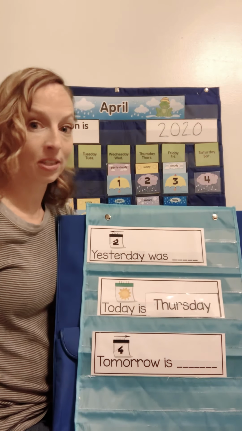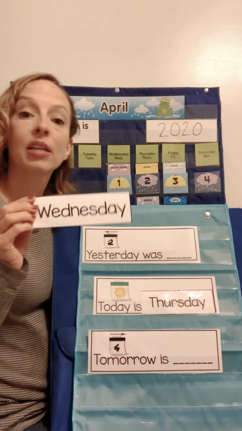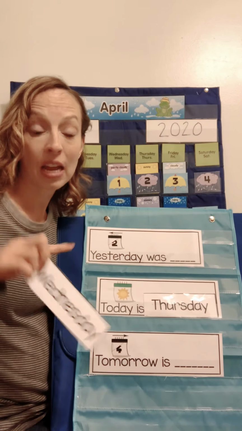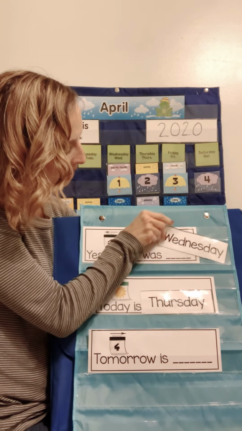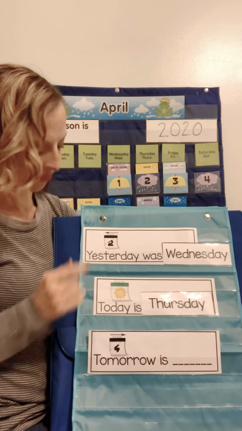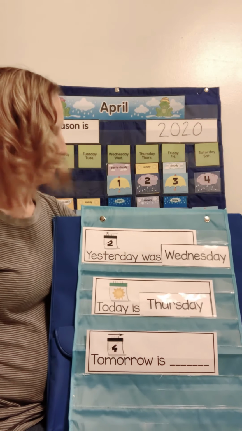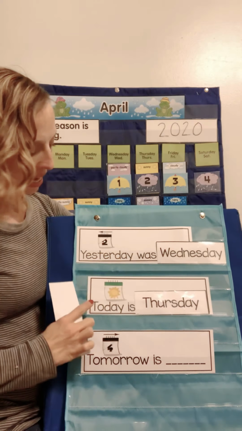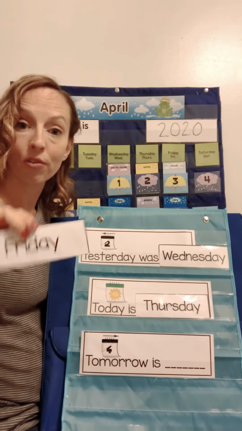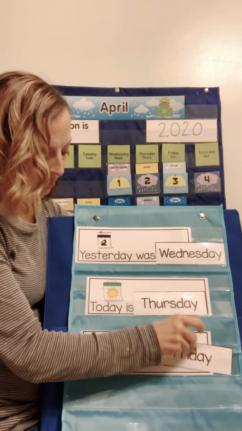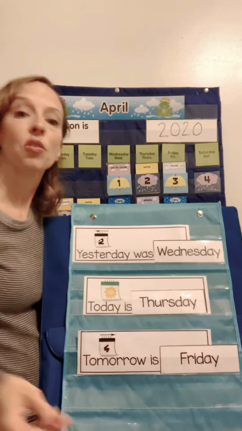So Thursday. All right. If today is Thursday, yesterday was Wednesday. So we're going to put our Wednesday right here. All right. So if yesterday was Wednesday and today is Thursday, that means that tomorrow will be Friday. All right, so let's go through our sentences.